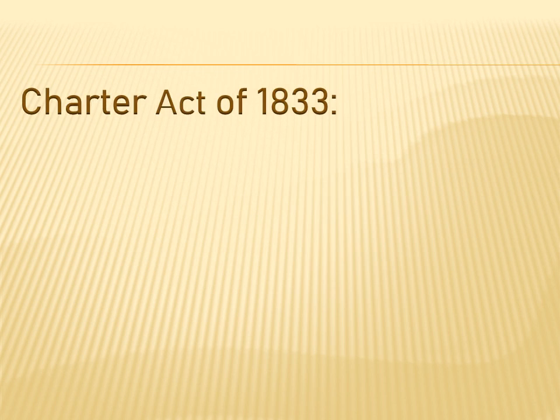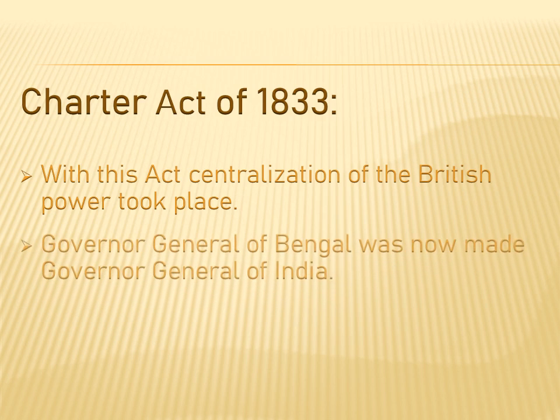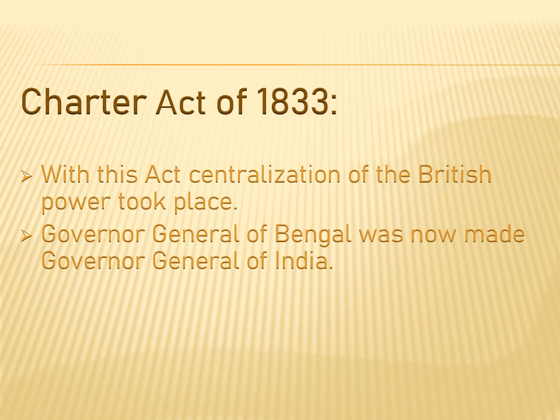Charter Act of 1833. With this act, complete centralization of the British power took place. The Governor General of Bengal was now made Governor General of India. Until the Charter Act of 1813, there was a Governor General of Bengal who was ruling India. But now this Governor General of Bengal was made Governor General of India.